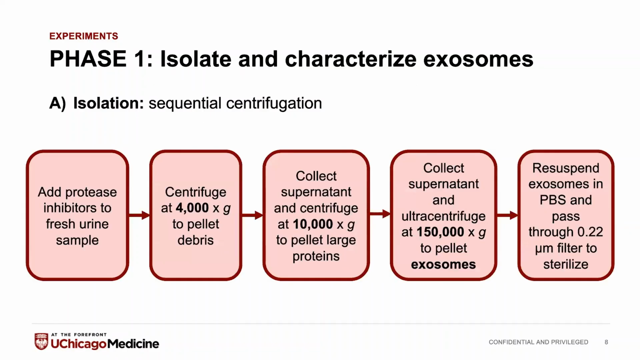So for phase one, for isolation, we have a pretty simple process. It's just a sequential centrifugation process, which basically just means we take the urine, we centrifuge it one or two times to pellet out the debris and the larger proteins that we don't need. We get rid of those and collect the supernatant, and then we spin that at 150,000 times gravity, and that pellets all the exosomes into a little pellet that we can suspend and have our nice exosome isolation. Then we can characterize them.